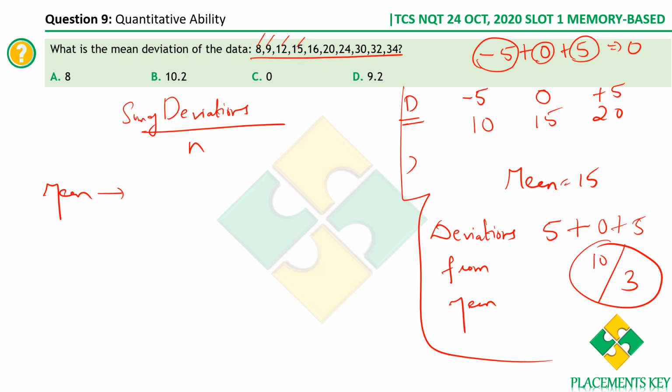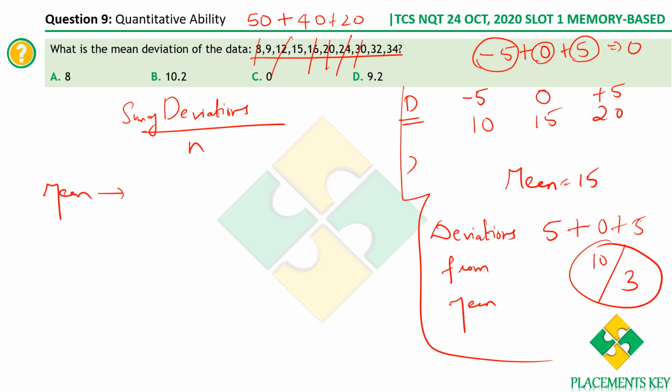8 plus 9 plus 12 plus 15 plus 16 plus 20, 24, 32, and so on. You can probably add it. What I would do is group terms in such a way that it's easy to compute. 20, 30 is 50, so first I'll write 50. Then 16 plus 24 is 40, so I'll write 40. Then 8 plus 12 is 20, so I'll write 20.